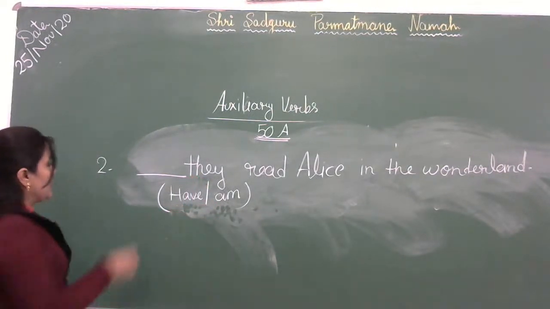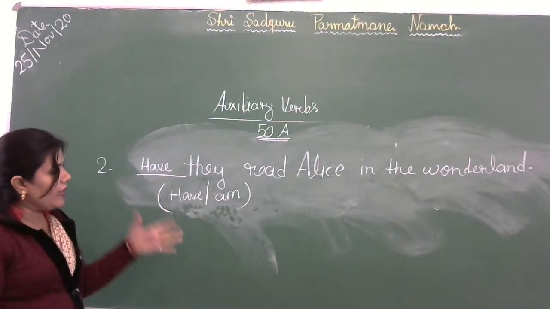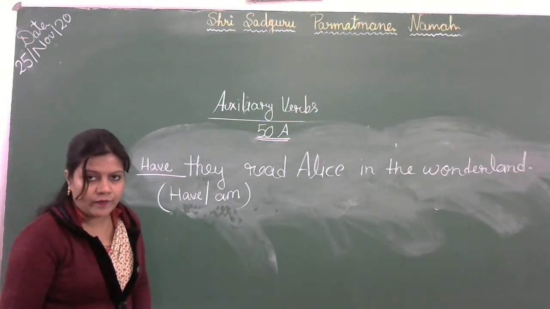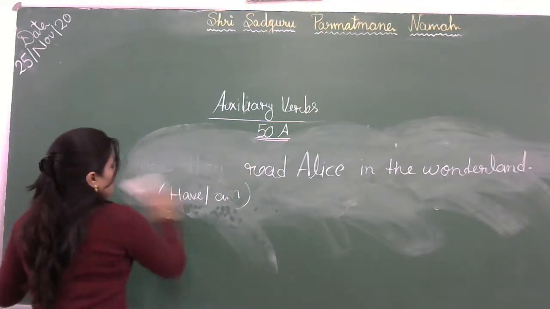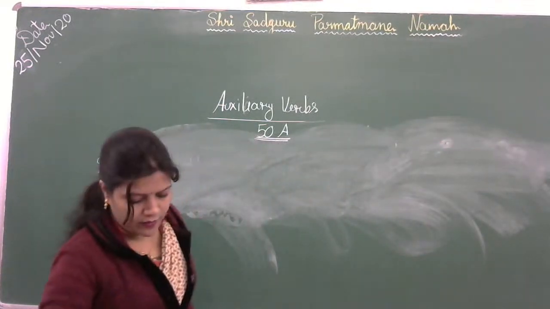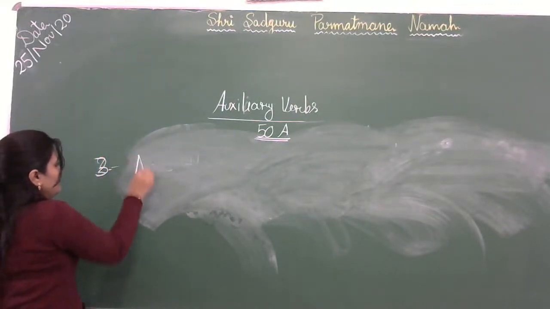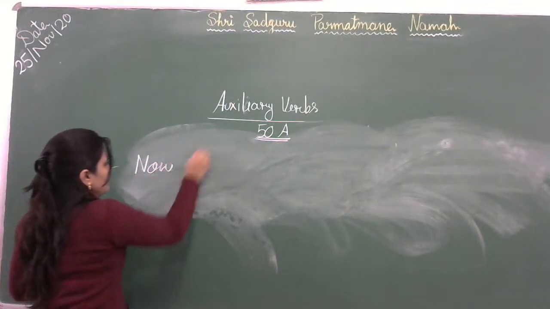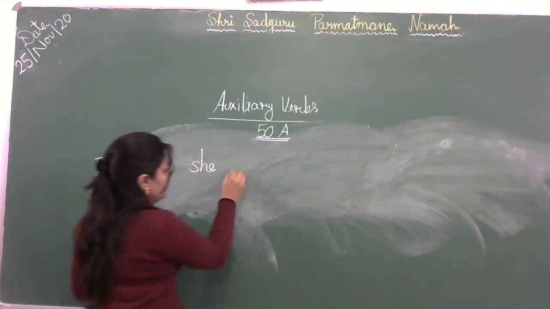तो हम यहाँ पर क्या लिखेंगे? We will write here have. Okay, have they read Alice in the Wonderland? क्या वो वंडरलैंड में उन्होंने एलिस को पढ़ा था या पढ़ चुके हैं? Now next number, now she.